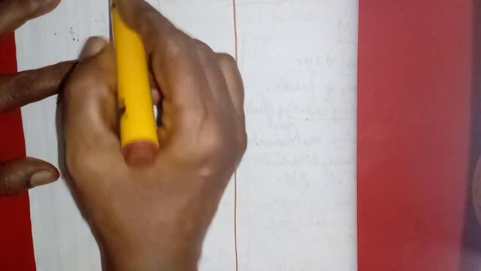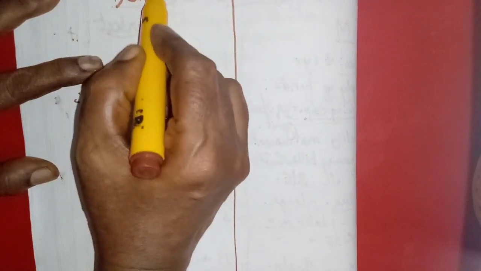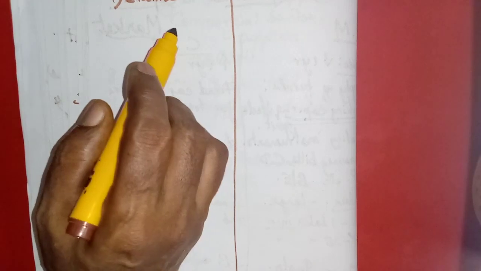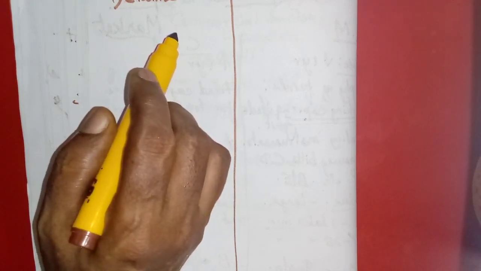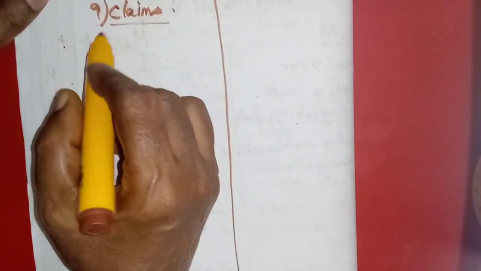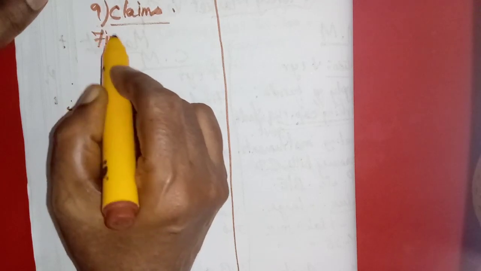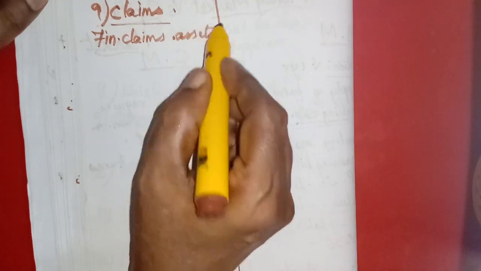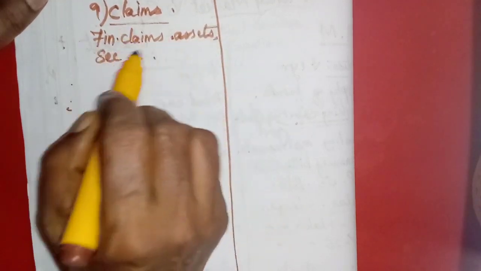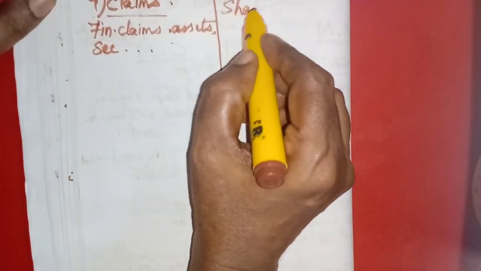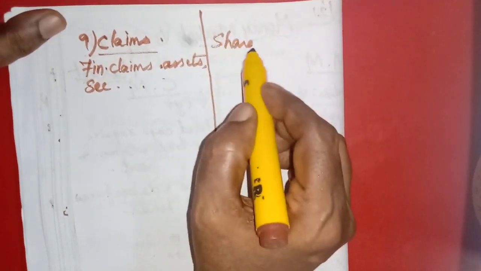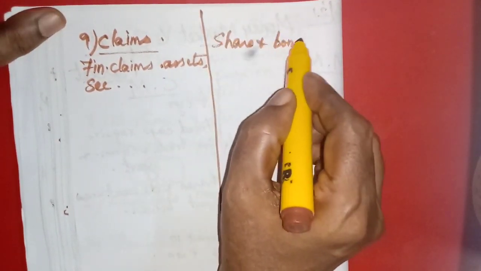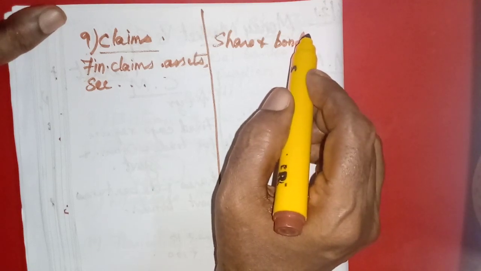Here the 9th point is the claims. Which claims are dealt in the money market? Here the financial claims. All financial claims, financial assets and financial securities are dealt in the money market. But shares and bonds are available only in the capital market.